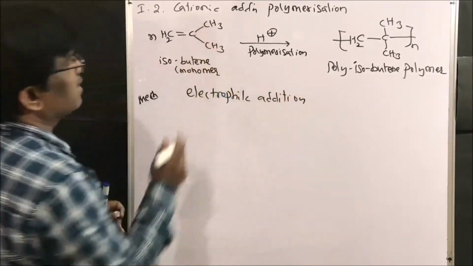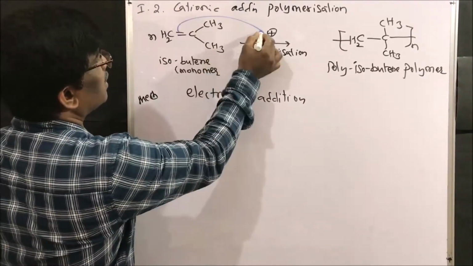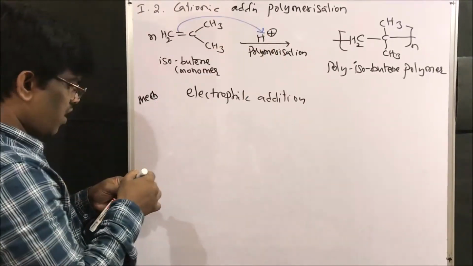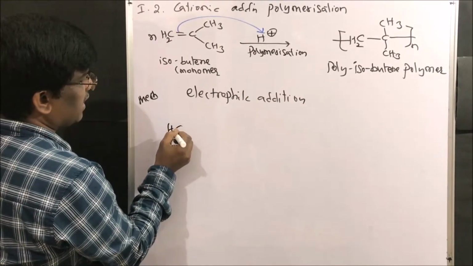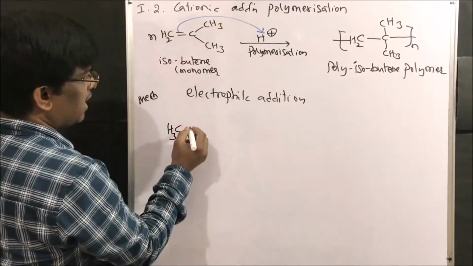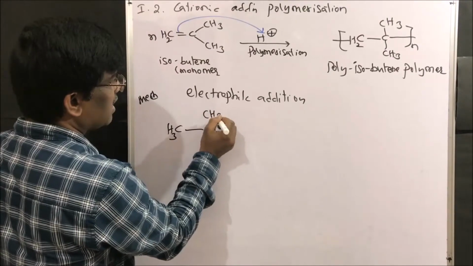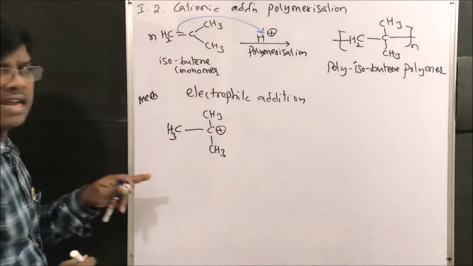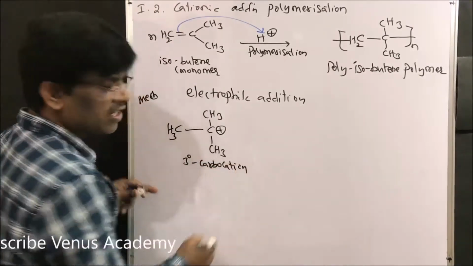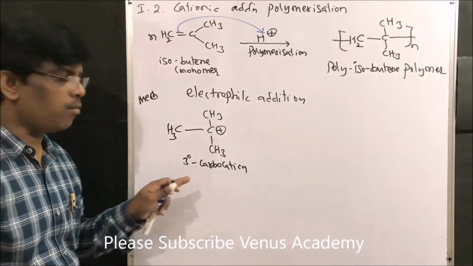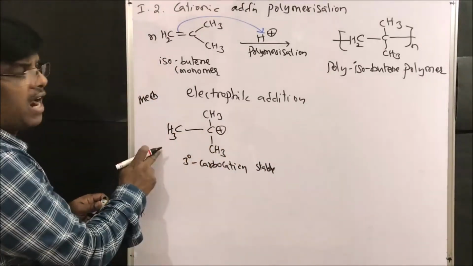Since it is cationic, what is going to happen? This is going to react with H plus. So what is the intermediate we are going to get? First step, yes, CH3. This side it is going to be added. Yes, Markovnikov's addition, right? CH3. This is a tertiary carbocation. It is highly stable, right? So this side hydrogen will be added first.